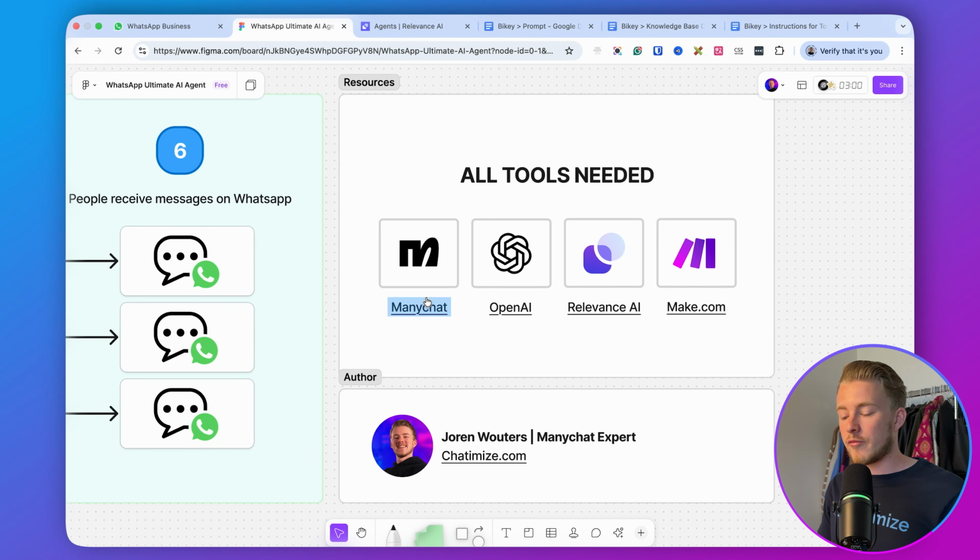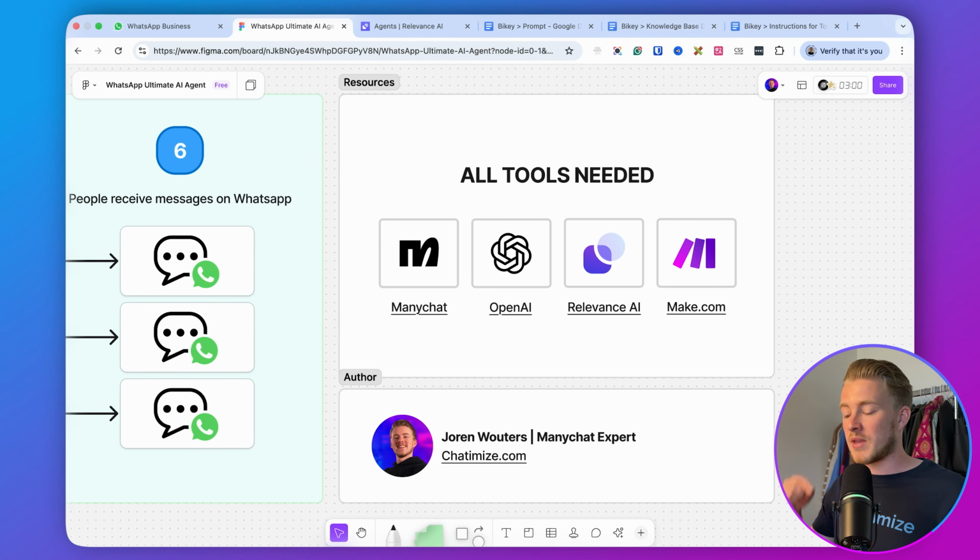So first of all, we have Manychat. So we will use Manychat to send and receive messages on WhatsApp. And the reason why we use Manychat is that I have used them for the last 6 years to create chatbots and AI agents on WhatsApp. And they are super easy to use, they're 100% Meta approved, and they're pretty cheap. So that's why we go with Manychat. Then we will use OpenAI to basically describe images and to transcribe voice memos. It's basically the best tool to do that.